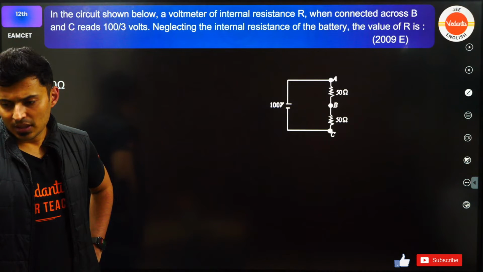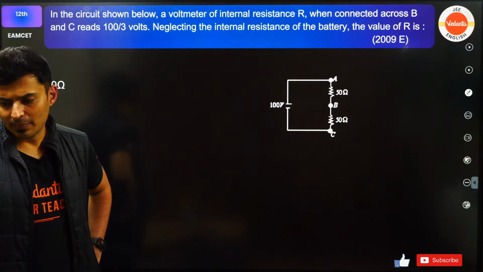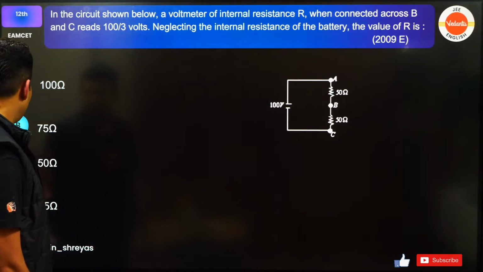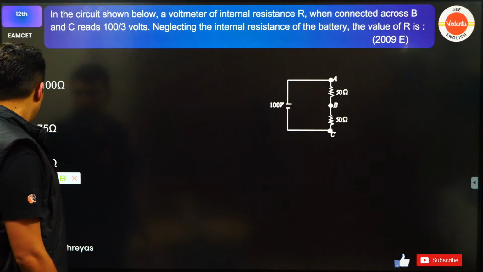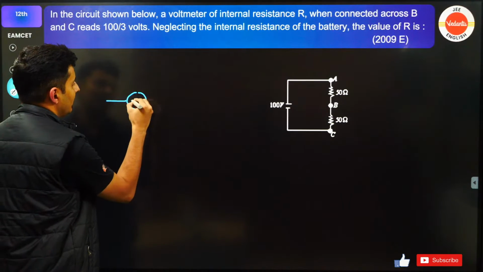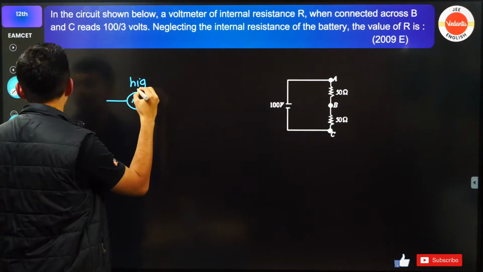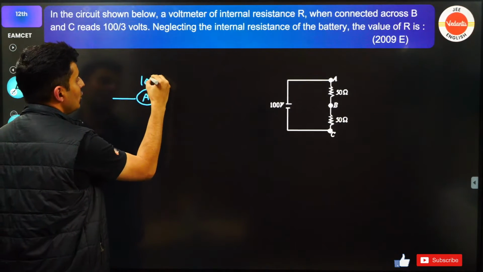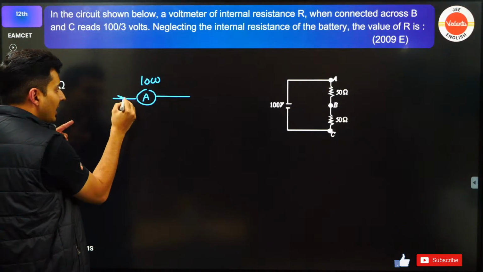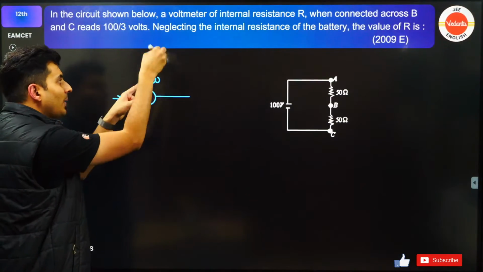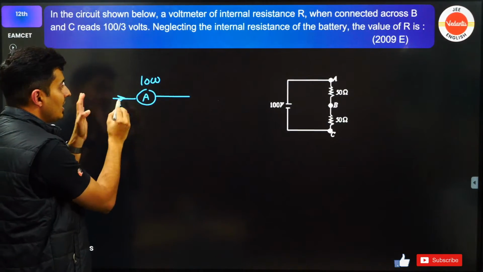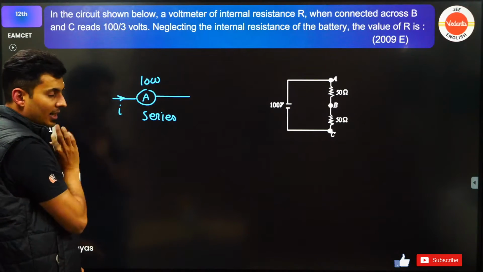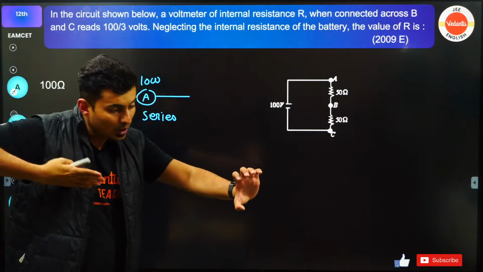Sonal is asking, why is the ammeter connected in series and the voltmeter in parallel? So let me tell you, simple fact. Like I told you before also, an ammeter has low resistance. It measures the current flowing through it, so it should have low resistance. If it has high resistance, it will block the current. That's the reason why the ammeter is connected in series, because you want to measure the current flowing through it.